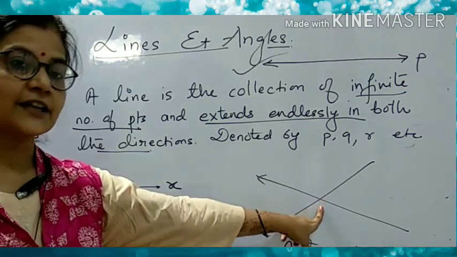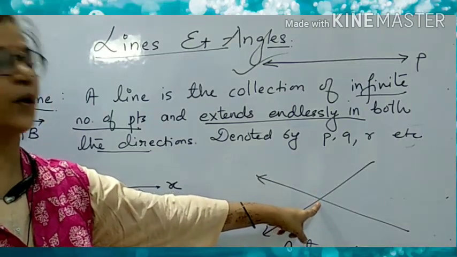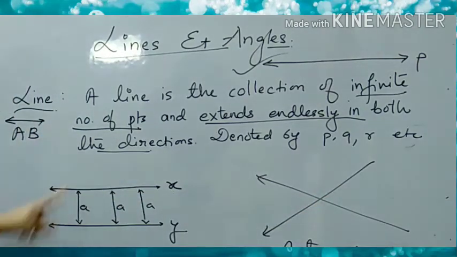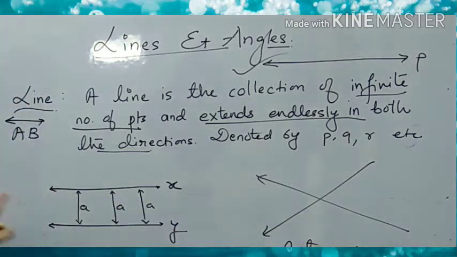So what is the difference between the intersecting lines and the non-intersecting lines? Intersecting lines intersect at a point. Okay, and that common point is said to be the point of intersection. And the non-intersecting lines, they never intersect. They have a constant distance between them. Here the constant distance is not there. The other name for the non-intersecting lines are parallel lines.